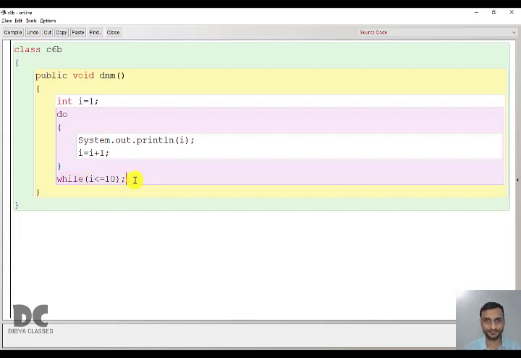Now it will check here. So it is not checking at the previous point. It is checking at the end. After completing one round, it will check if 2 is less than or equal to 10. It is true. So if it is true, what will happen? It will go to do again. So do means again go inside.